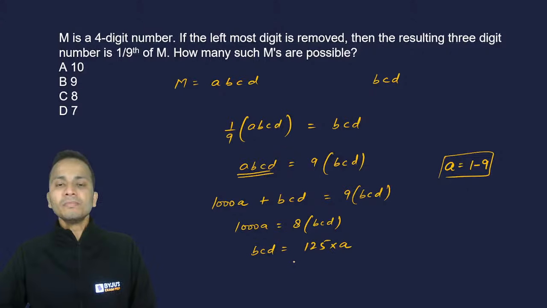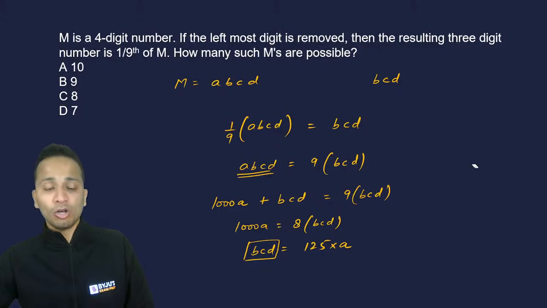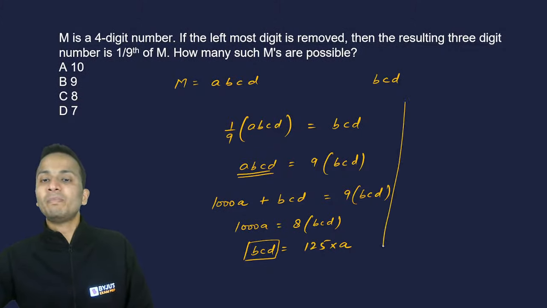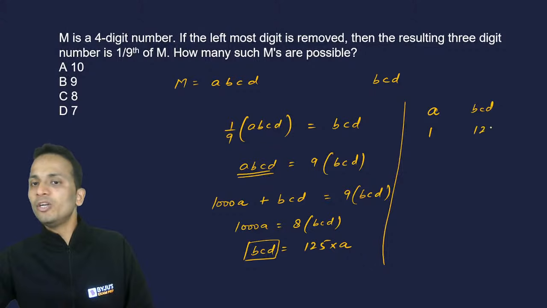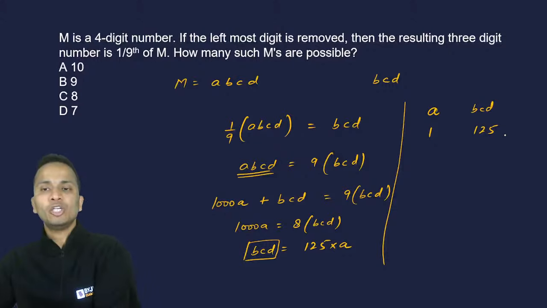Alright. Now, substituting the value of A, I need to obtain a 3-digit number. So, A can be 1. If I put A as 1, then this 3-digit number BCD will be equal to 125. Now all of you have time to change your answer if you want to. So the entire 4-digit number will be 1125.